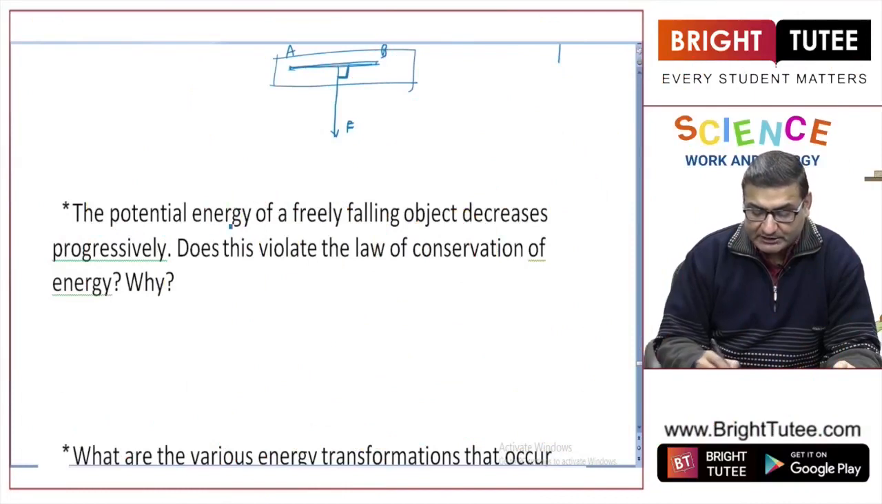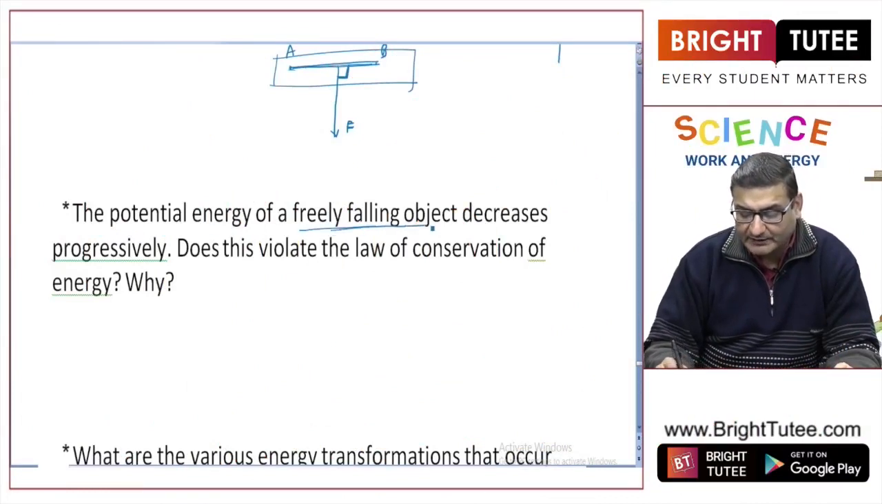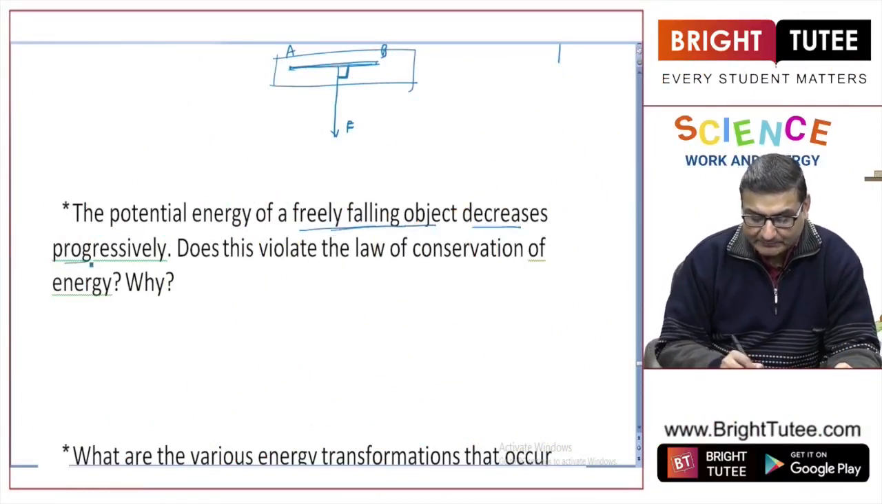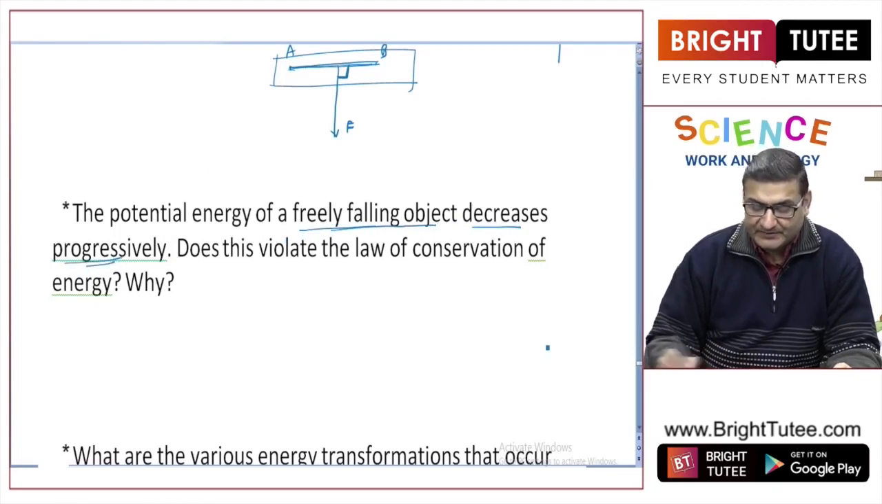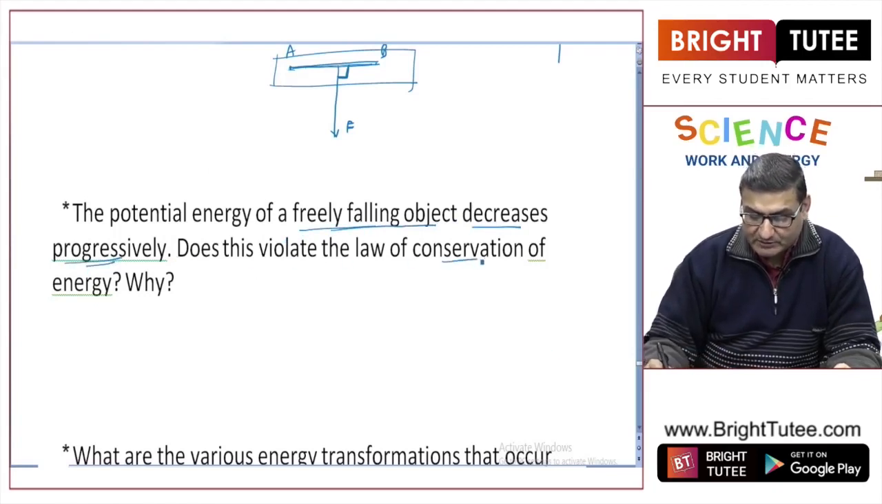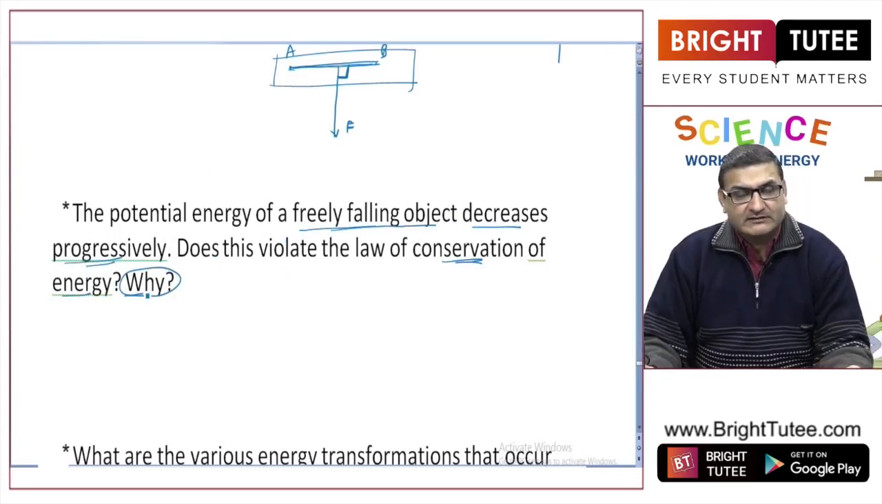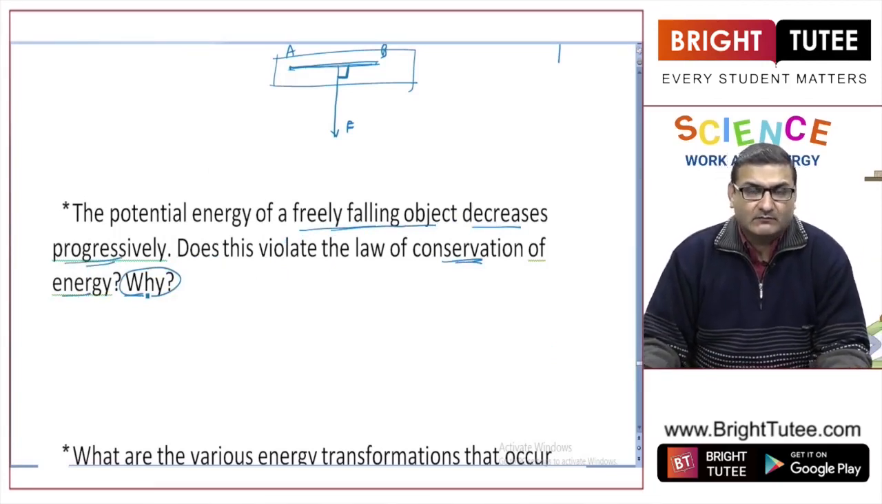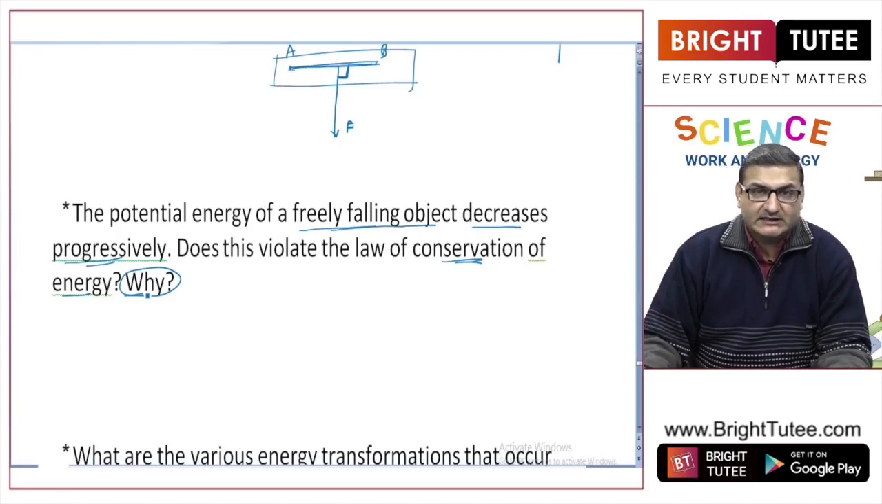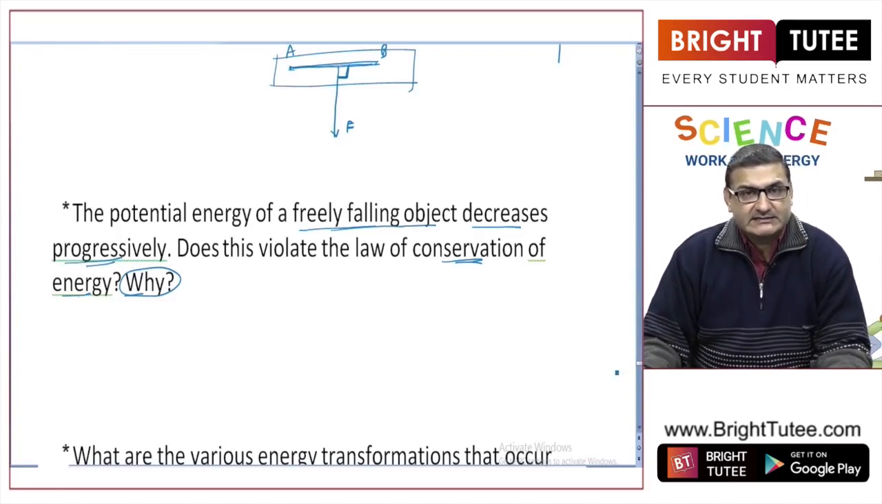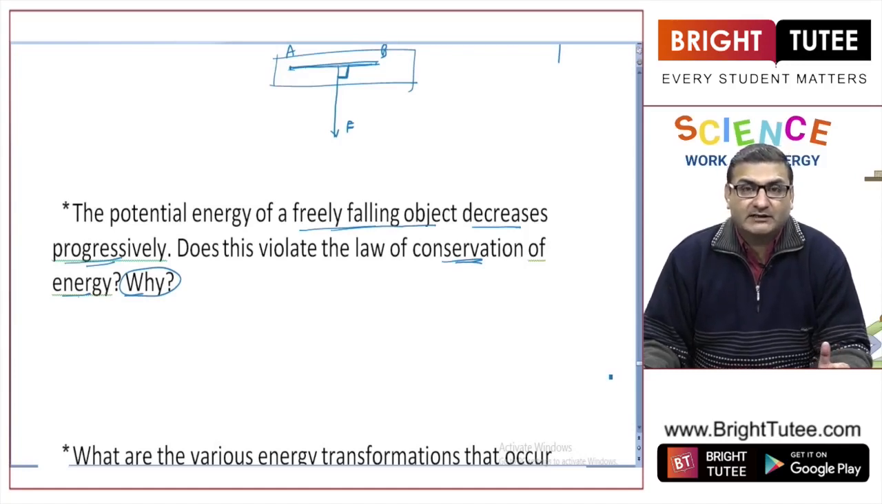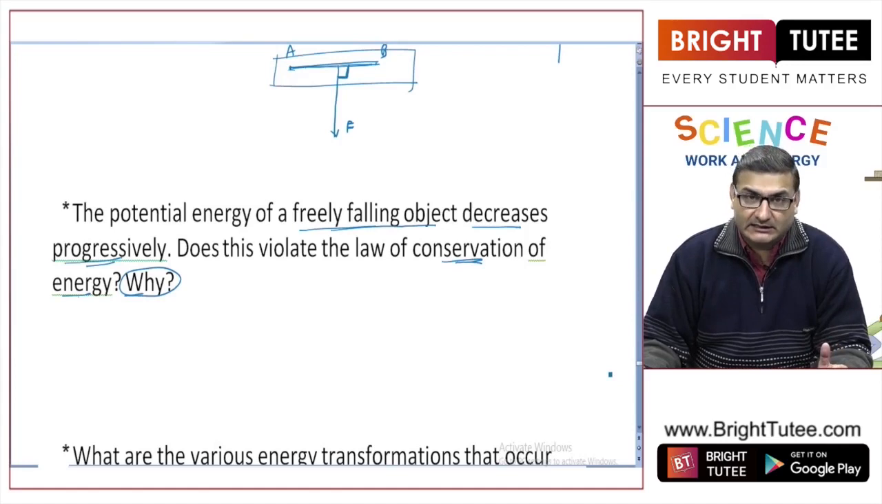The potential energy of a freely falling object decreases progressively. Does this violate the law of conservation of energy? Why? First of all, once again, let us remind ourselves what the law of conservation of energy is. The law of conservation of energy states that energy can neither be created nor be destroyed. It can only be converted from one form into another.